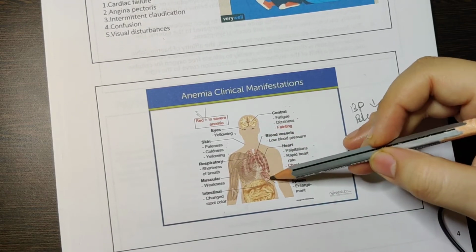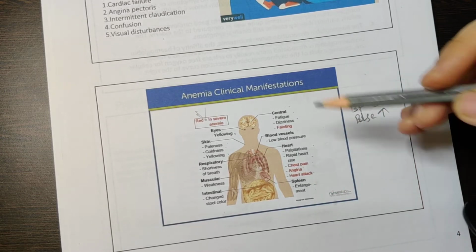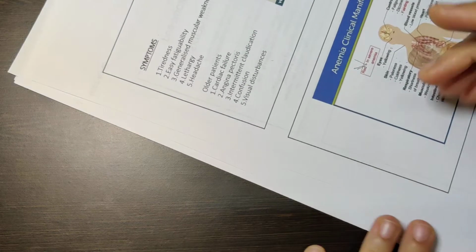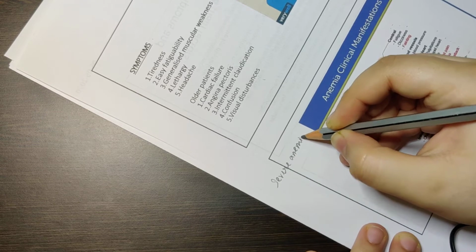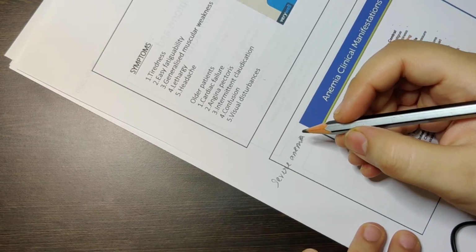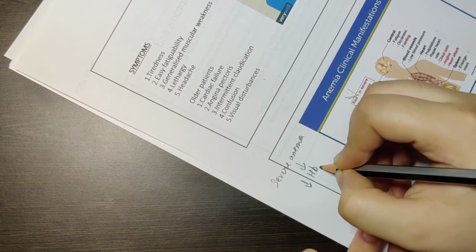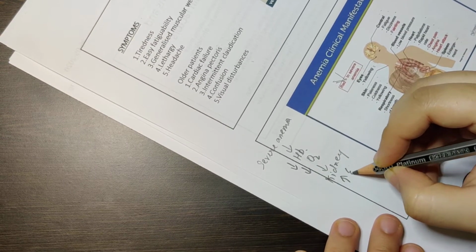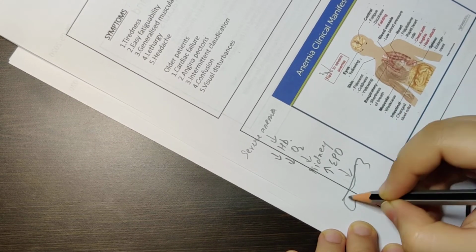Then in the spleen, what will happen? There's enlargement of the spleen. Why does the spleen enlarge? Because in severe anemia, what happens? Hemoglobin becomes less. Okay, hemoglobin becomes less, oxygen carrying capacity becomes less. Because of this, what happens? The kidney will start making a lot of erythropoietin. This erythropoietin will go to the bone marrow.